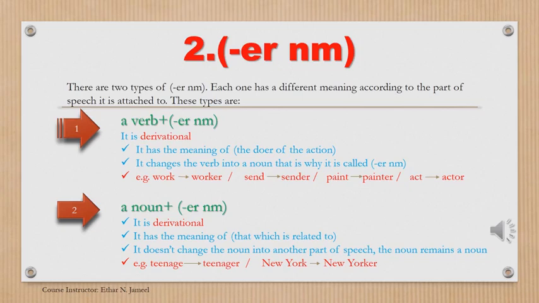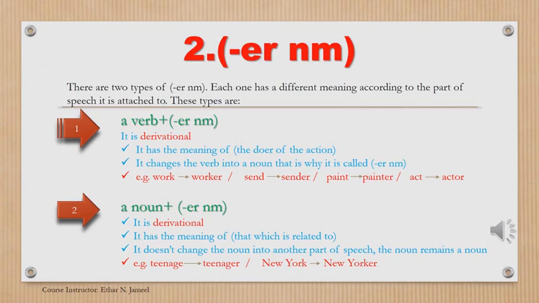Paint is a verb. Painter is a noun. Painter means the one who paints, the one who does the action of painting. Act is a verb. Actor is a noun.